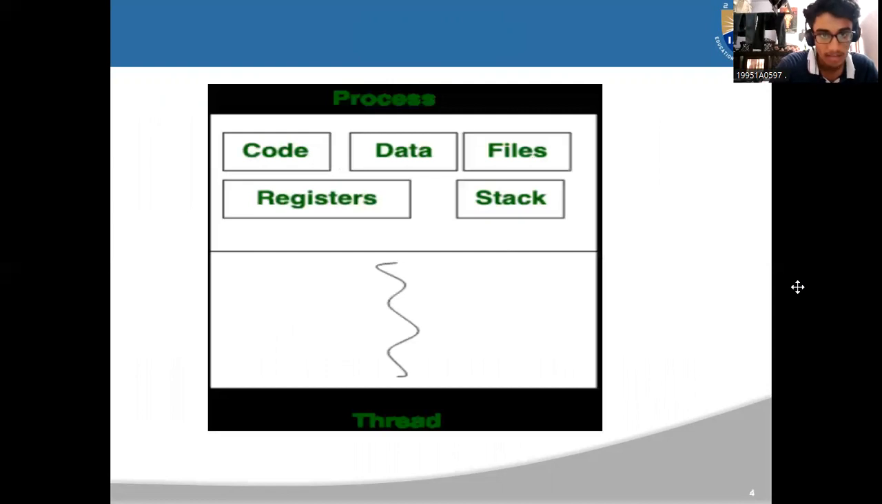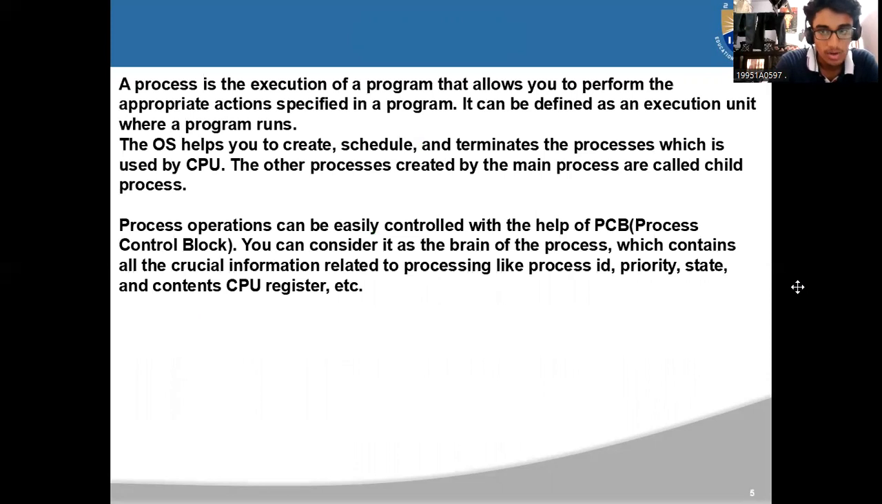We can see the diagram showing the process which contains the code, data, files, registers, and stacks, along with its threads. Now, what is a process? A process is an execution of a program that allows you to perform the appropriate actions specified in a program. It can be defined as an execution unit where a program runs. The OS helps you create, schedule, and terminate the process, which is used by the CPU. The other processes created by the main process are called child processes. Process operations can be easily controlled with the help of the PCB, process control block.